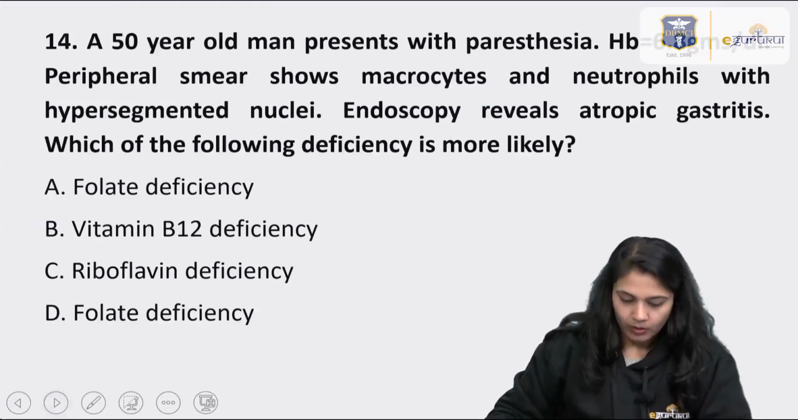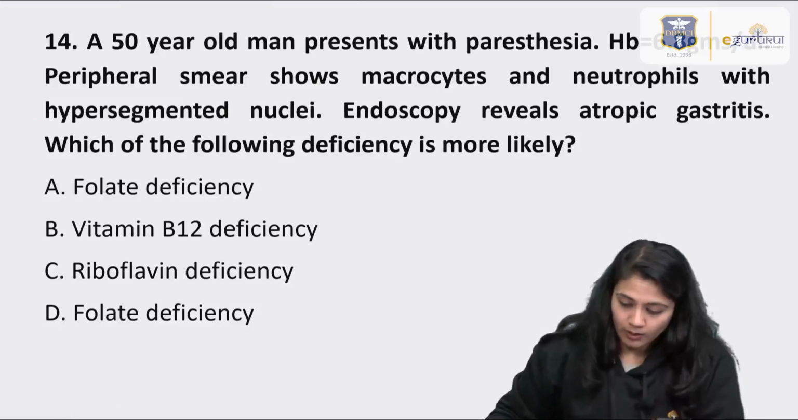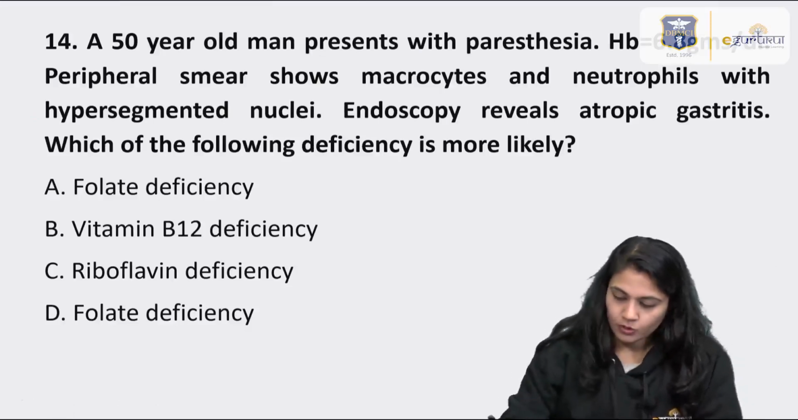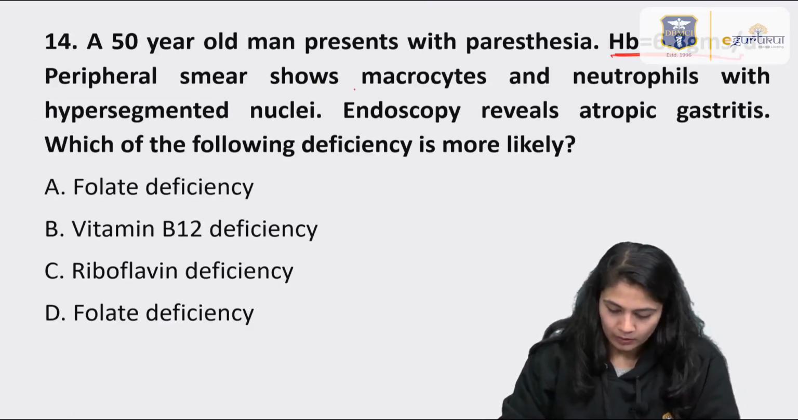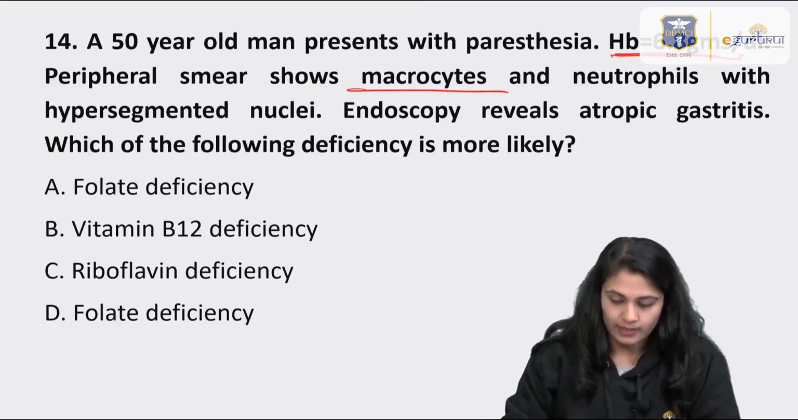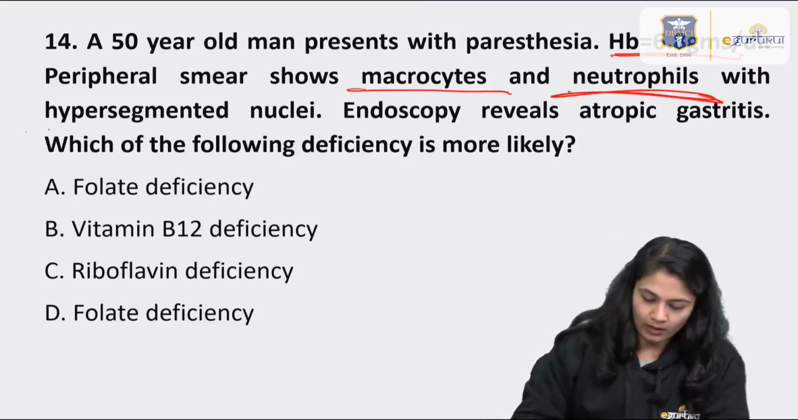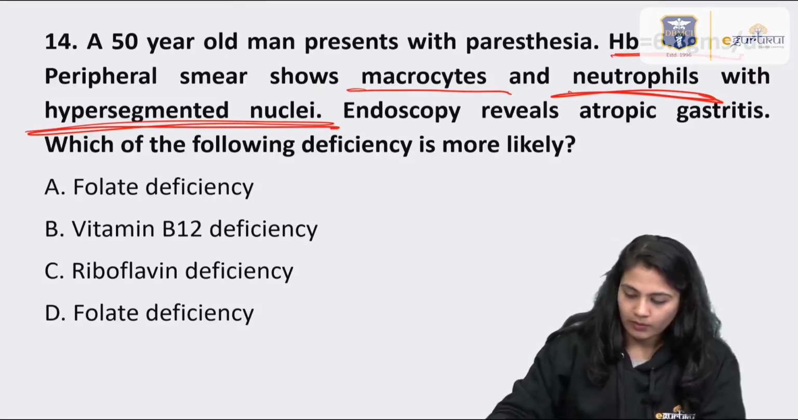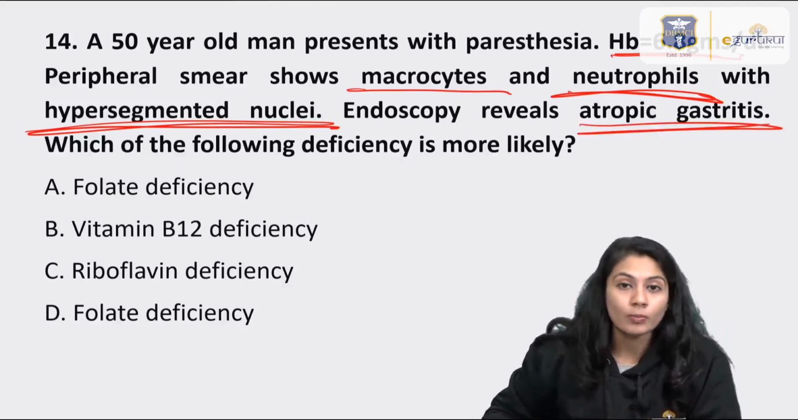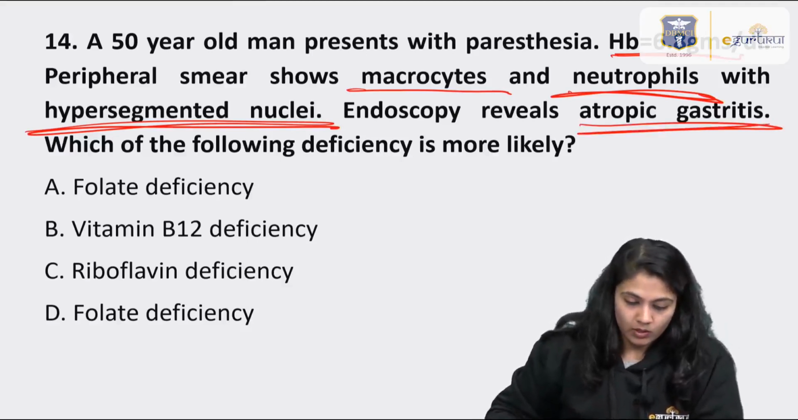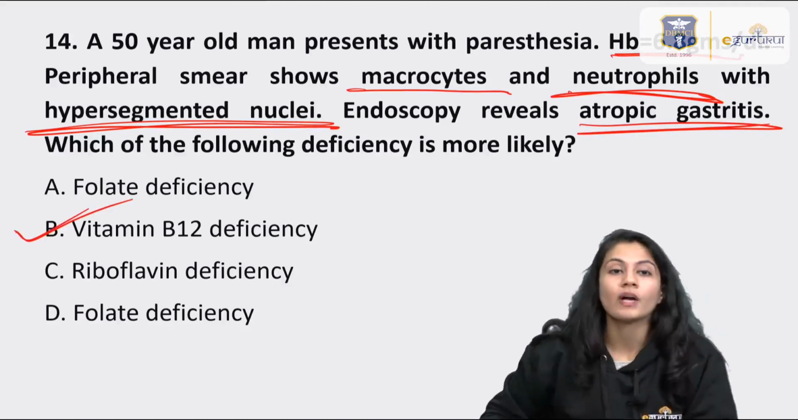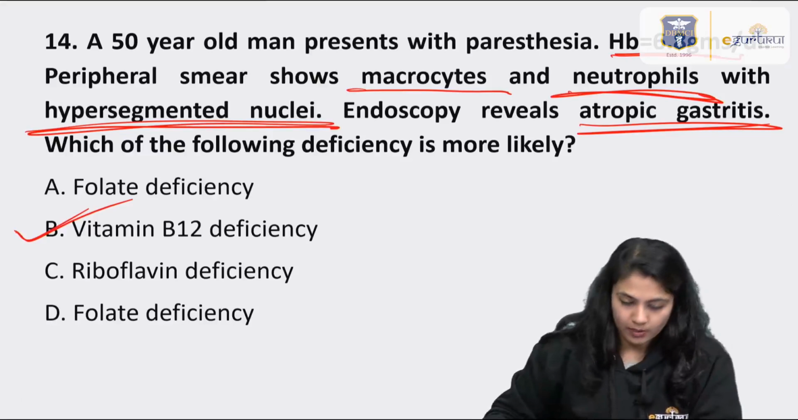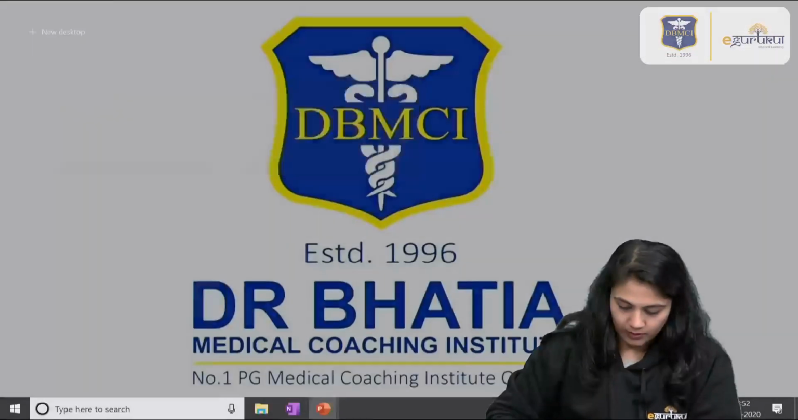Question number 14 is talking about paresthesia. It is showing that the patient is anemic, and on the peripheral smear we can see macrocytes, so macrocytic anemia is there, and the neutrophils are hypersegmented. With that, the patient is also having atrophic gastritis. So this is nothing but the typical case of vitamin B12 deficiency.